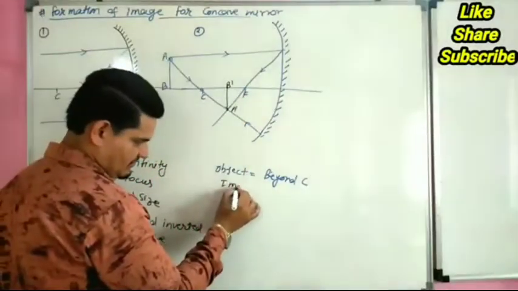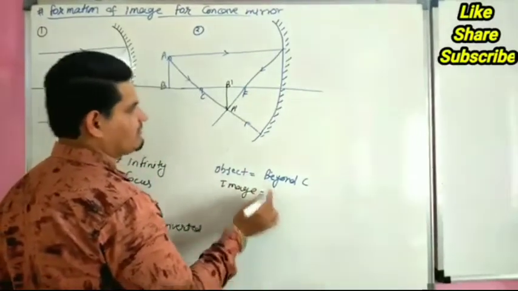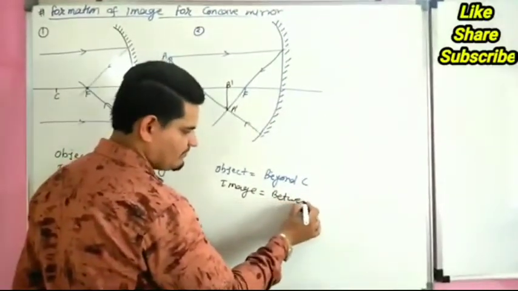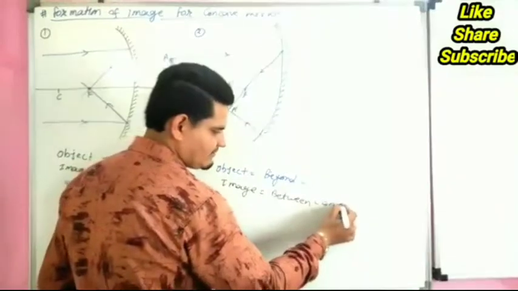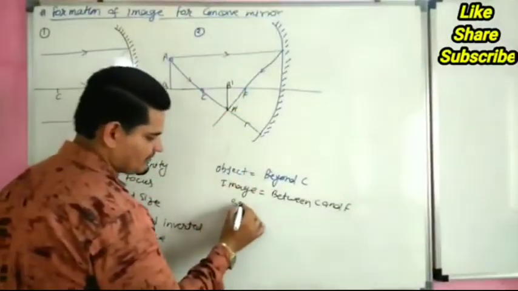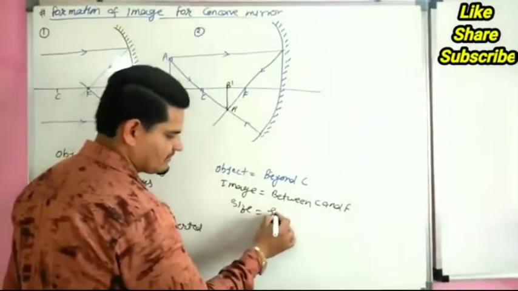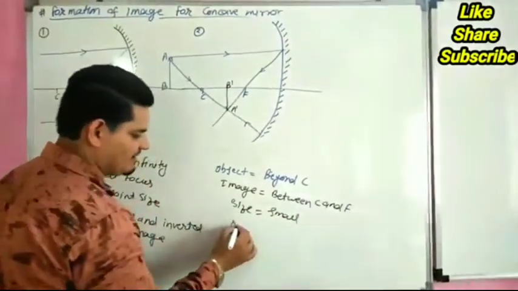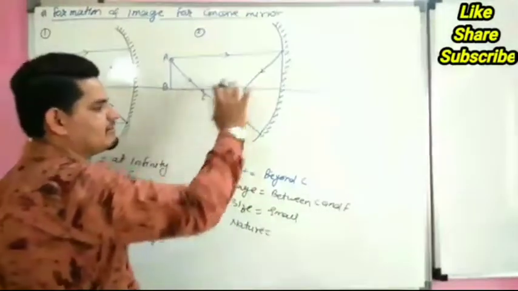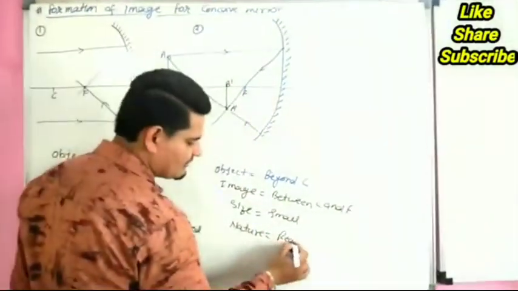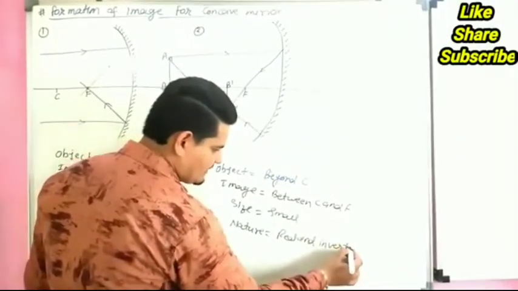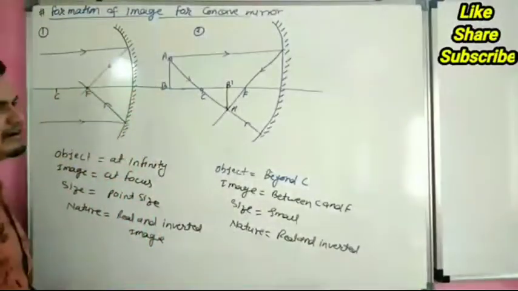This is called the image A dash B dash. So the image forms between C and F. The size of the image is small, and the nature of the image is real and inverted.